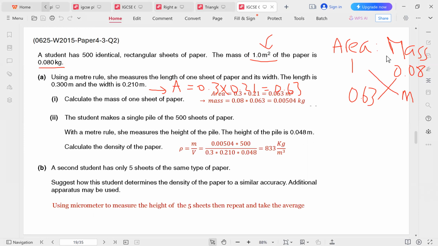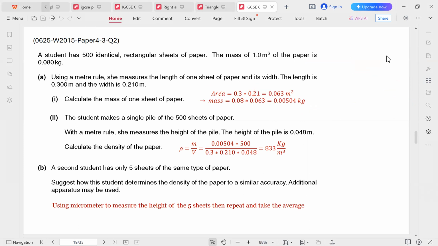So therefore, the mass would simply be 0.08 multiplied by 0.063. Excuse me, I made a small mistake. This is 0.063, not 0.63. I apologize for that. So 0.08 times 0.063 gives us 0.00504 kilograms.